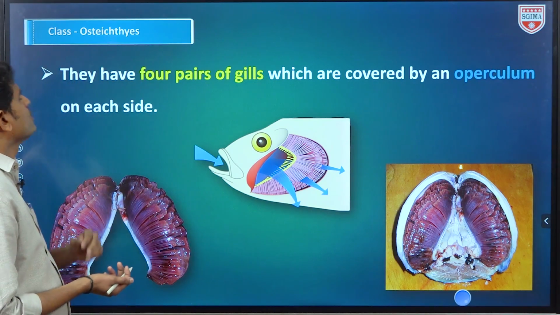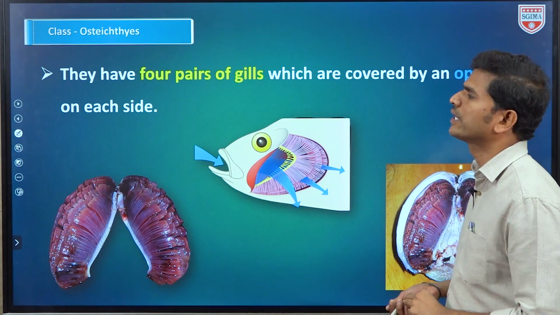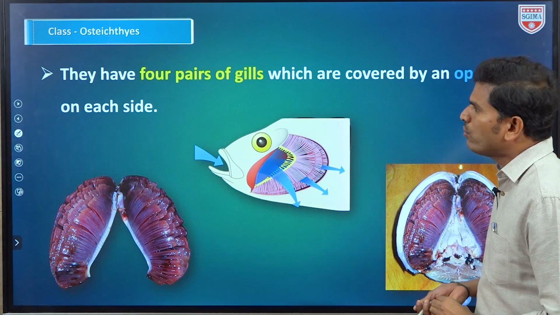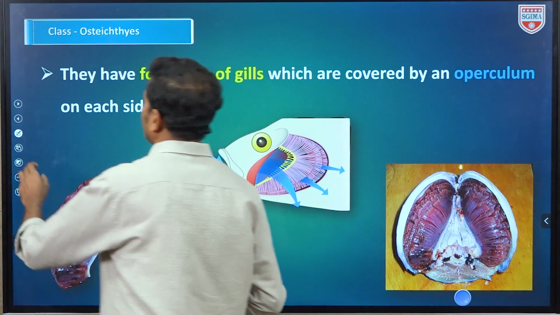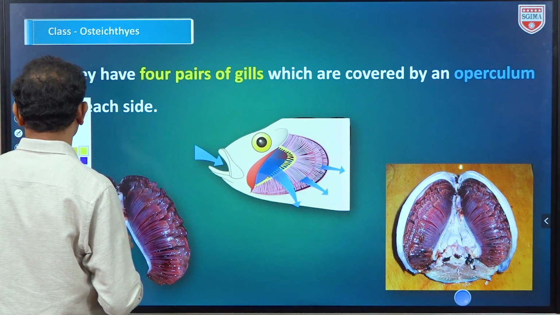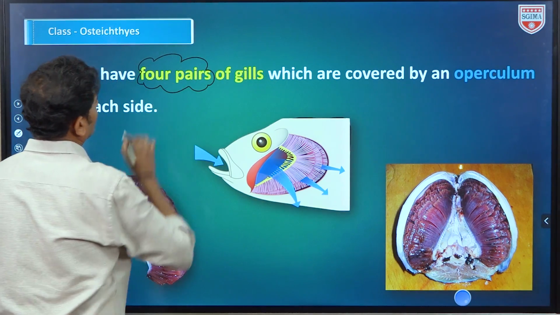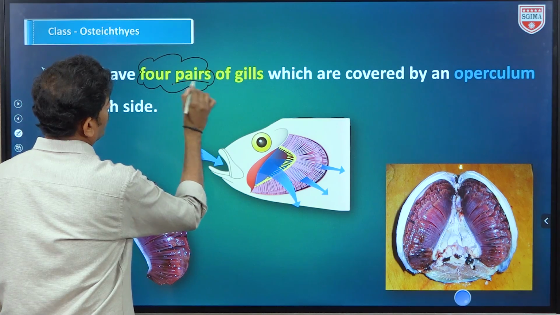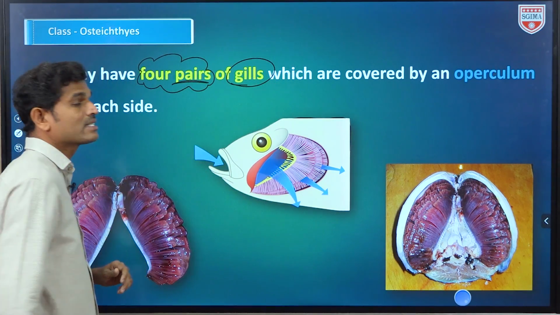Yes, so here, only a single point we are going to take. They have 4 pairs of gills. How many pairs of gills are there? 4 pairs of gills are present. This word is important: pairs. 4 pairs of gills, but not gill slits here.